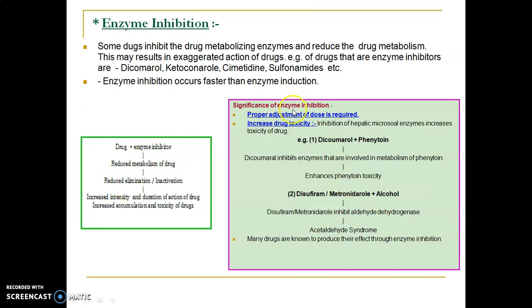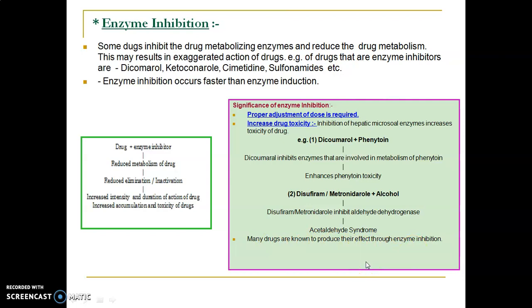Significance again includes proper adjustment of dose will be required. Enzyme inhibition may lead to increased drug toxicity. Example is dicumarol and phenytoin when they are taken together. Dicumarol inhibits the enzymes that are involved in metabolism of phenytoin. So if metabolism of phenytoin is inhibited, more phenytoin will be available and there will be enhanced phenytoin toxicity. And there is another example of disulfiram-metronidazole along with alcohol. Many drugs are known to produce their effect through enzyme inhibition.